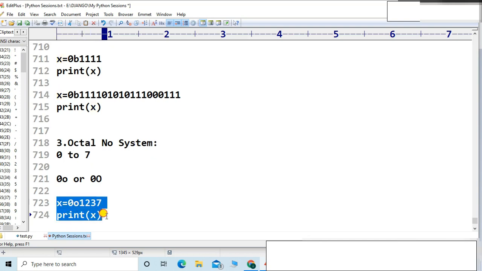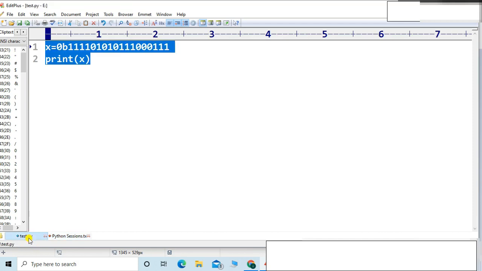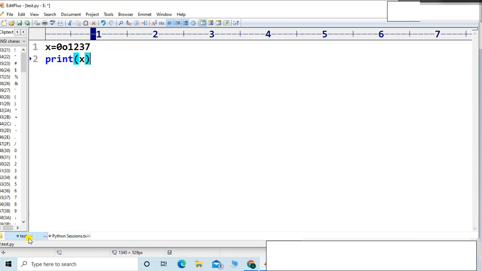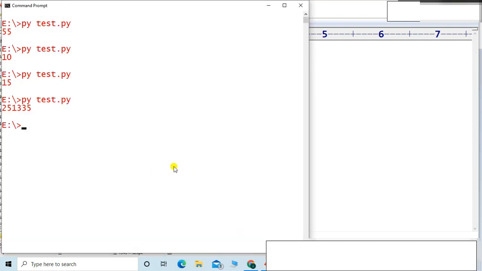Definitely it will return the value in the decimal number system, because Python knows humans understand the decimal number system. It doesn't show binary, hexadecimal or octal. Let me paste it: 0, small o, 1, 2, 3, 7. It is an octal number. Let me show the output so that the story will be clear.